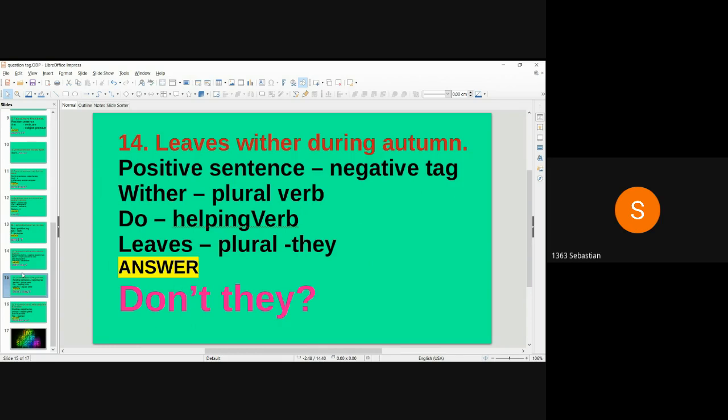14th question. Leaves wither during autumn. This is a positive sentence. Question tag will be negative. Wither is the verb. It is the plural verb. So the helping verb will be do. Leaves is the subject, plural. So the pronoun will be they. Don't they is the answer.